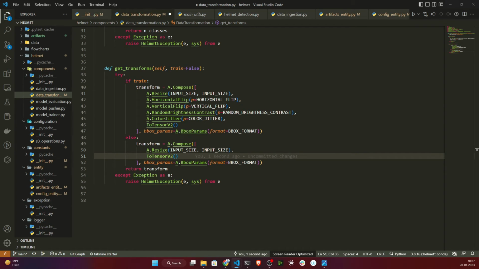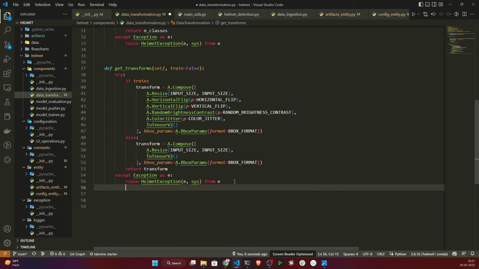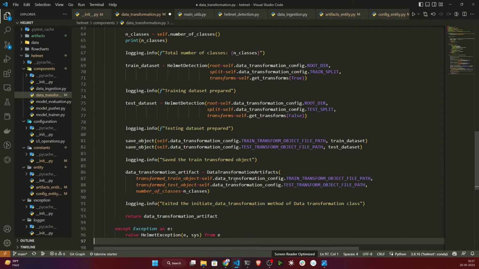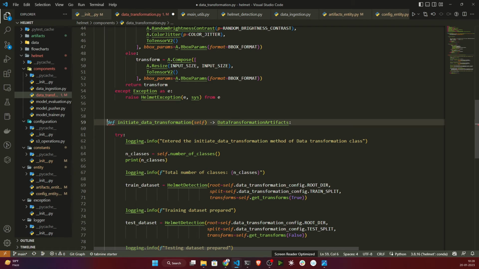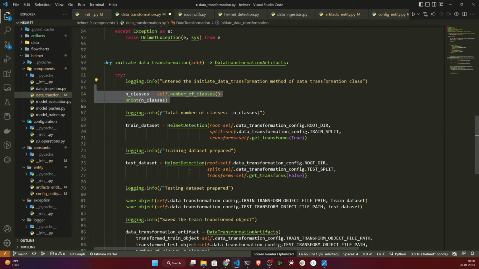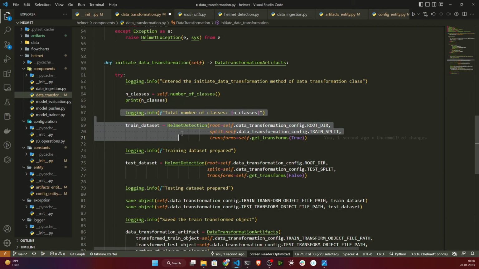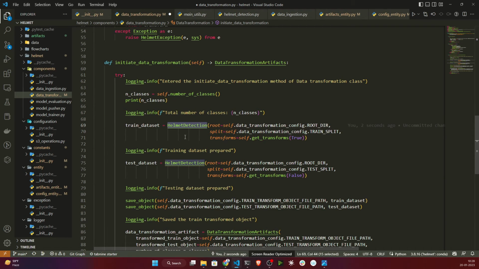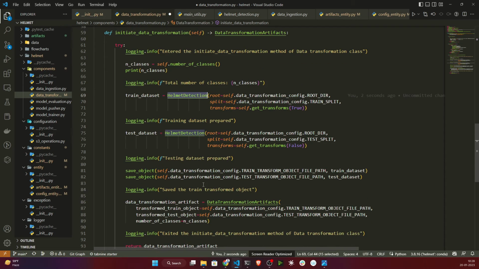Once everything is done, I will create one final method called initiate data transformation, which will execute everything. When it transforms the data, first of all it will get the class names. Once that is done, it will load your data and pass it into your helmet detection class, and it will prepare the data and return images with respect to their labels.